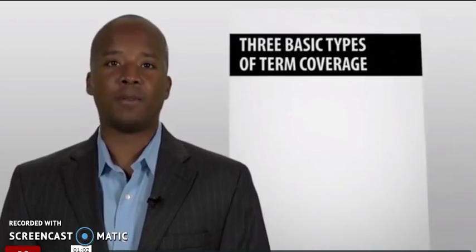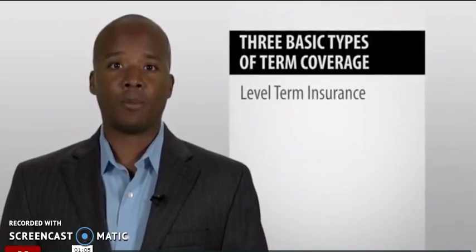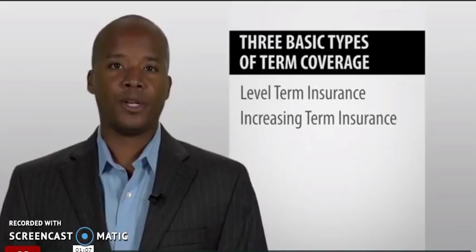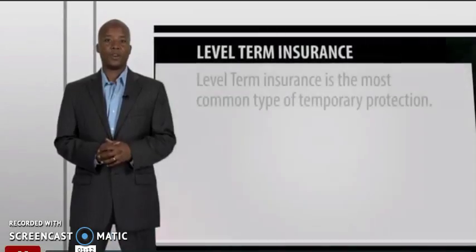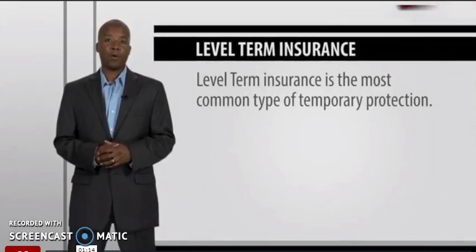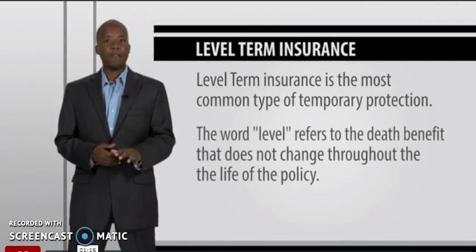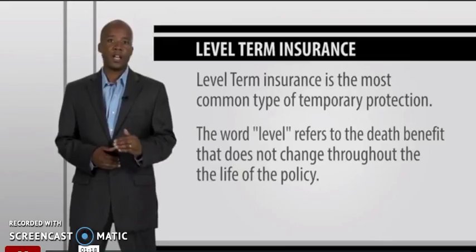There are three basic types of term coverage: level term insurance, increasing term insurance, and decreasing term insurance. Level term insurance is the most common type of temporary protection. The word level refers to the death benefit that does not change throughout the life of the policy.